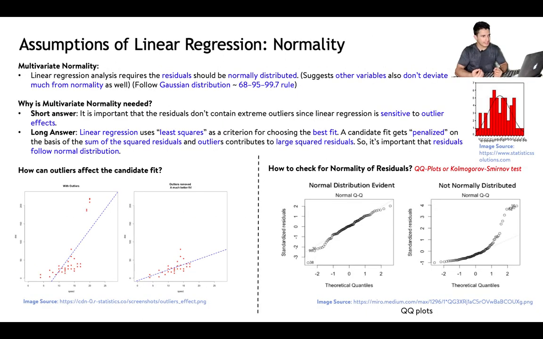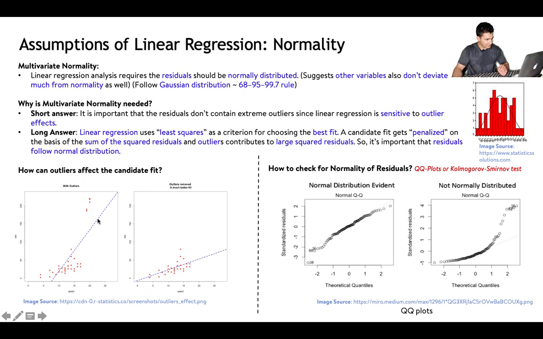The next assumption of linear regression is normality. Linear regression analysis requires the residuals, or the errors that we have also seen in the last slide, to be normally distributed. This is how a normal distribution looks, and let's understand why. The short answer is that it is important that the residuals don't contain outliers, since linear regression is very sensitive to outlier effects. If we see these two examples, up to this portion the data is the same, but there is some extra data present here because of which the linear regression line gets tilted towards the outliers.